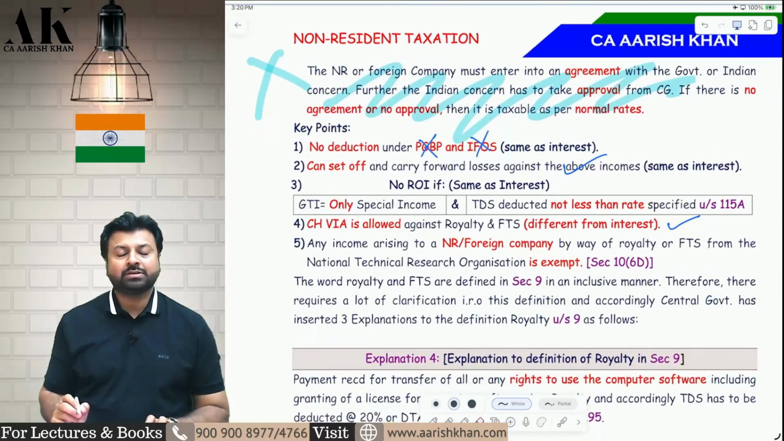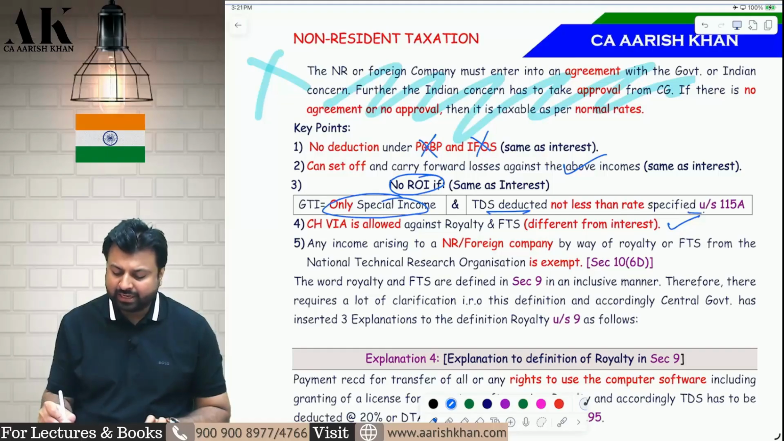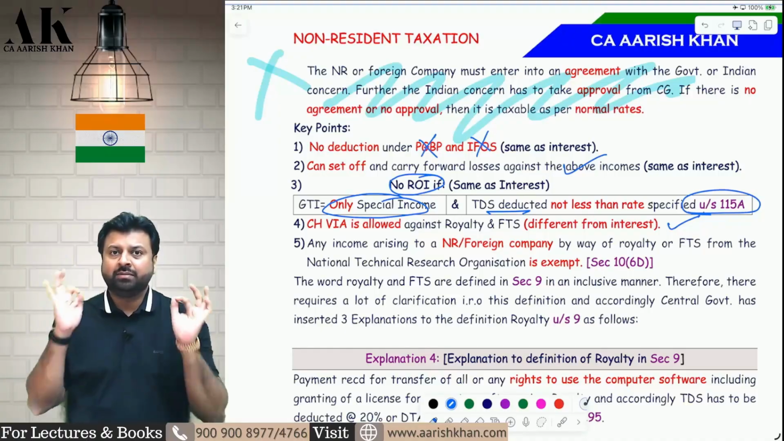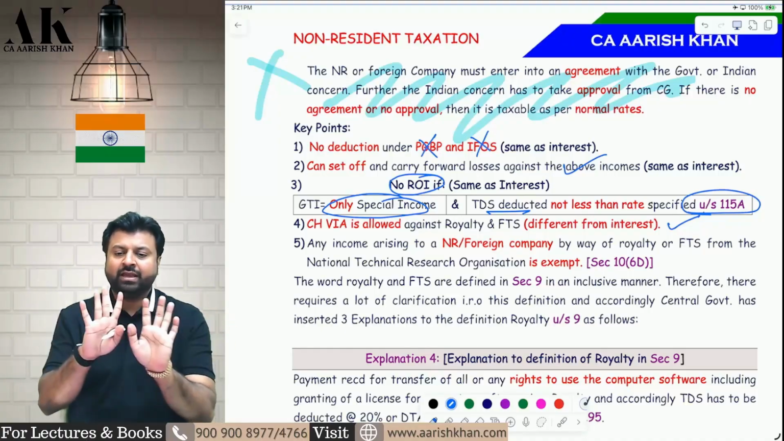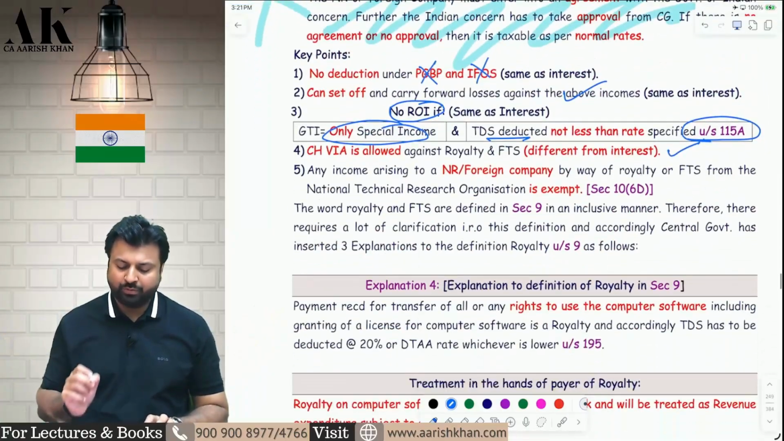Whether I am supposed to file the return? No need to file the return. Same logic. If you only earn this income and TDS is deducted as per 115A at the 20% tax rate, then there is no need to file the income tax return in that case. I hope it is clear to all of you.